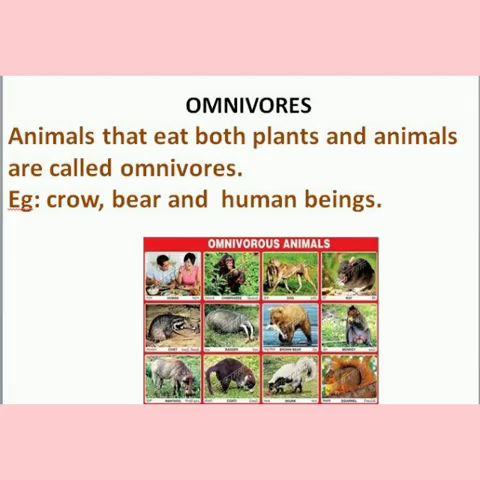Next, omnivores. Animals that eat both plants and animals are called omnivores. Example, crow, bear and human beings. Among human beings, non-vegetarian people come under omnivores, because they are eating both plants and animal meat. But vegetarian people eat only plants, so they come under herbivores.